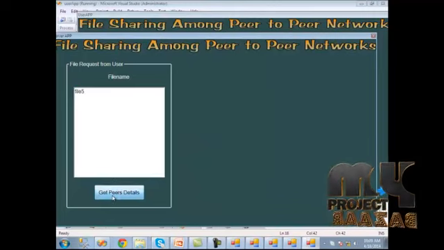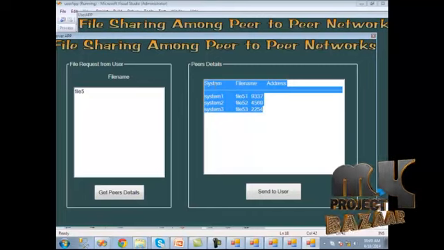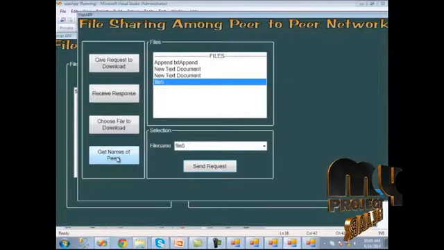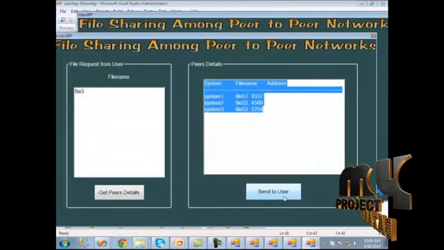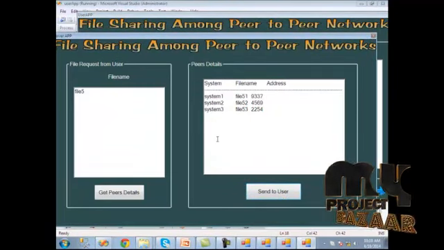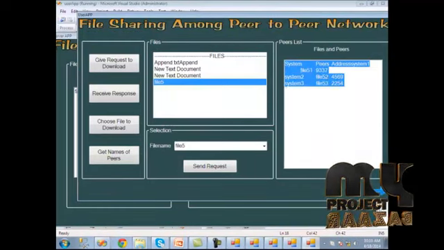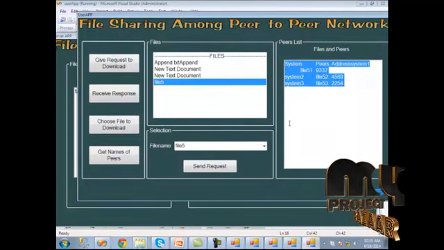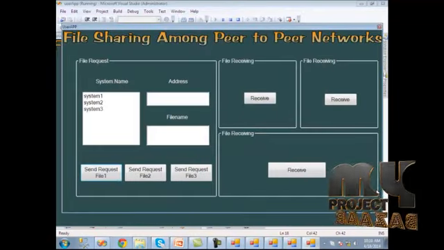So we should click get the peer details. Here the peer details for the requested file have been shown. These peer details have to be sent to the user. To receive the response, we should click the get names of the peers, and here we have to click the send to user. When the peer names have been sent, we can get the success message. Then here the peer names are received. Then we should click the next button to download the files from the system.